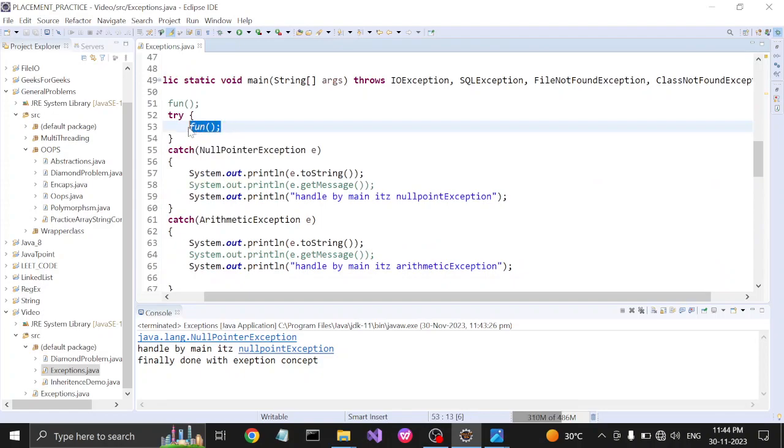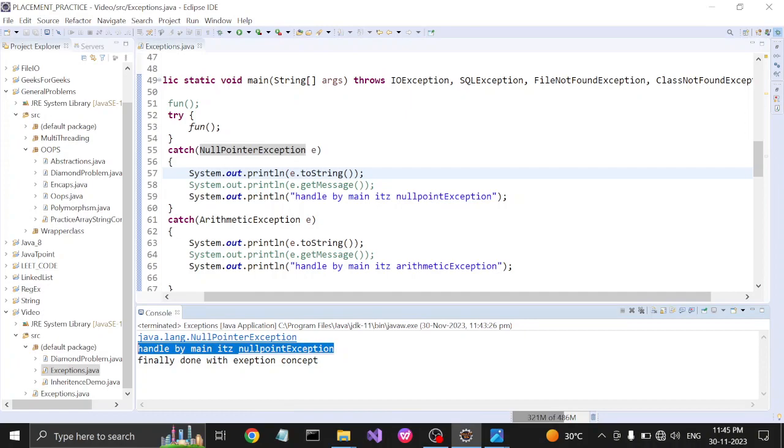Okay, so we got the null pointer exception in this try block, so it should be handled in the catch block. At the first position, the catch block can catch that exception, which is the null pointer exception. So it prints that exception, handled by main, it's null pointer exception.